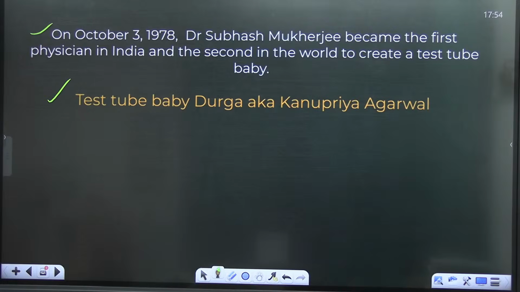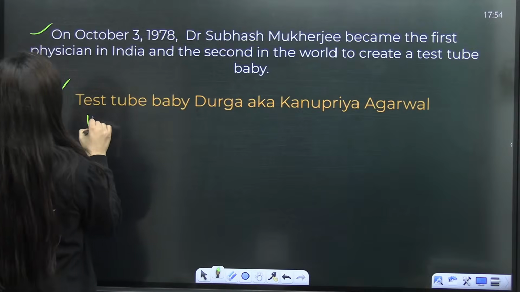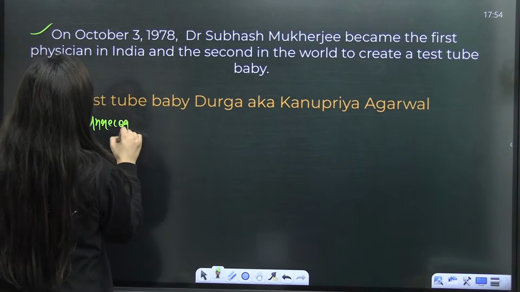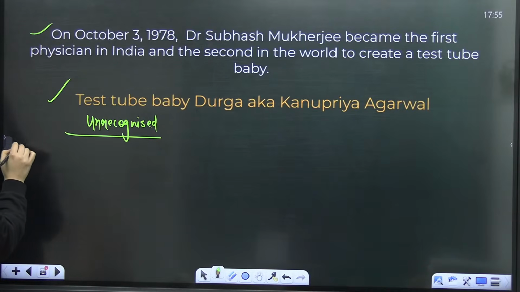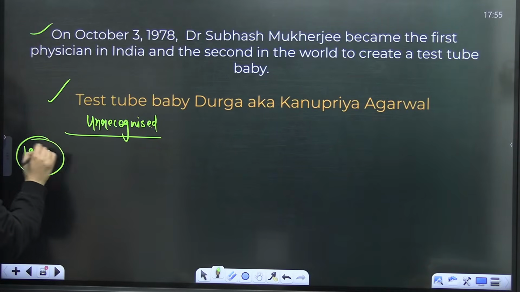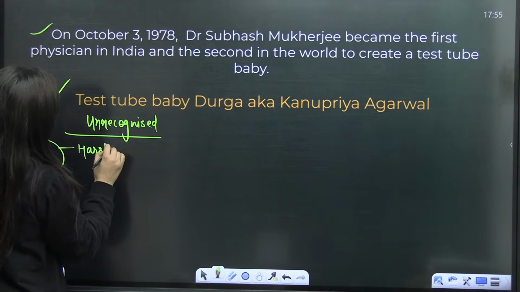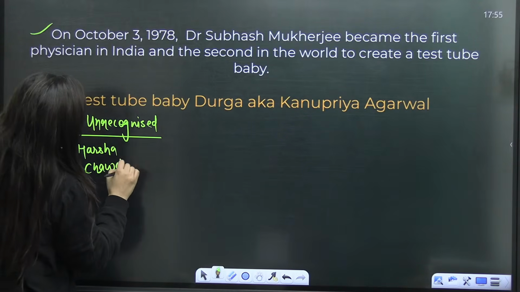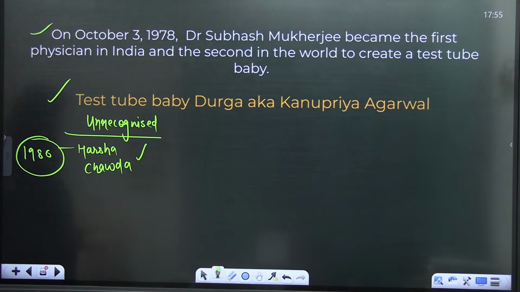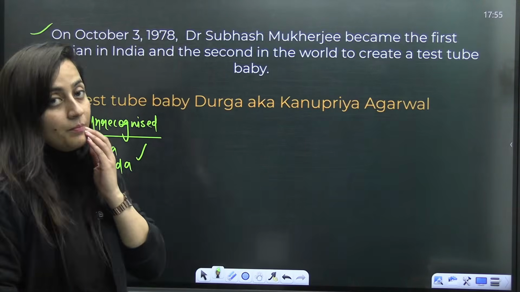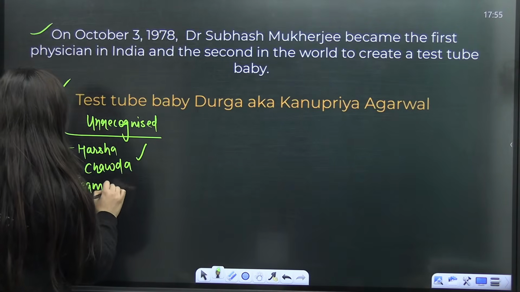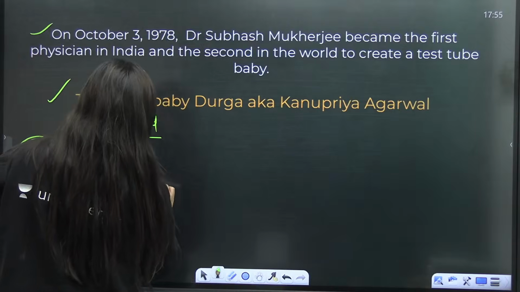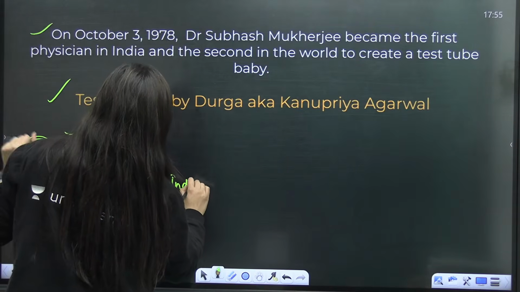So before that, this Kanupriya, this was unrecognized. This was basically the unrecognized thing. So basically the first credit was given, in 1986, to Harsha Chhabra. She was believed to be the first test tube baby created in India. Location was Mumbai. It was done by the team led by Dr. Indira Hinduja.